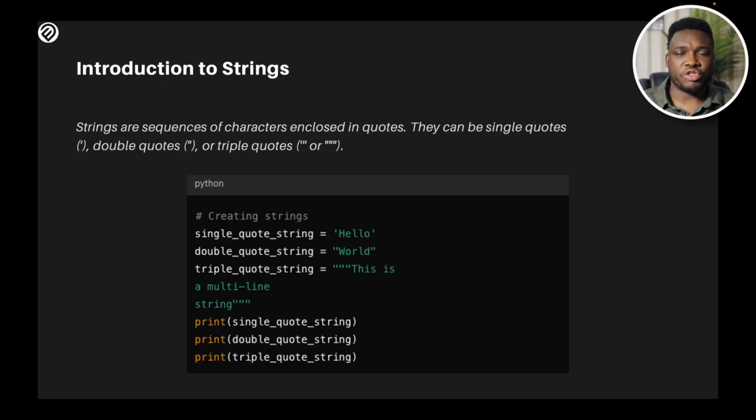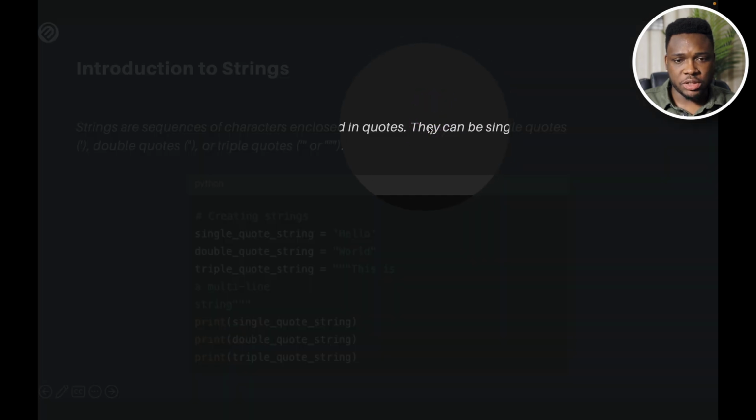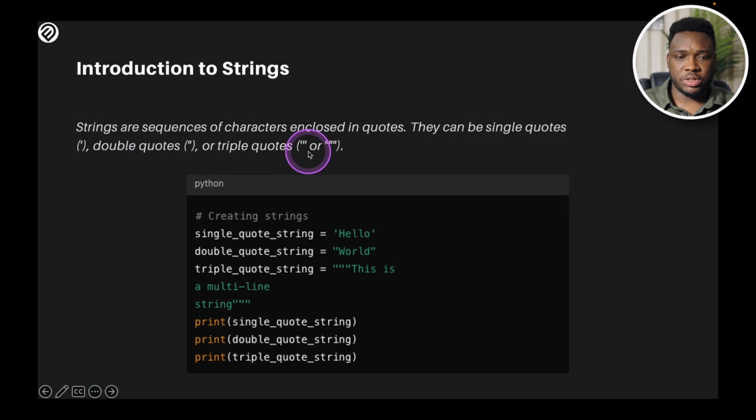An introduction to strings. You must have heard about this because when we started this course initially, I tried to explain some of the different data types we have, and I mentioned strings and also mentioned that you could have strings in double quotes and in triple quotes. You could also have strings in a single quote. Strings are sequences of characters enclosed in quotes. Whenever you're working with Python and you see characters enclosed in quotes, just know that you're working with strings. They can be single quotes, double quotes, or triple quotes. Any of these would work.